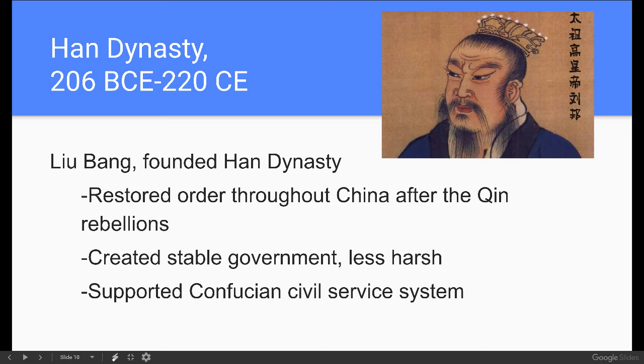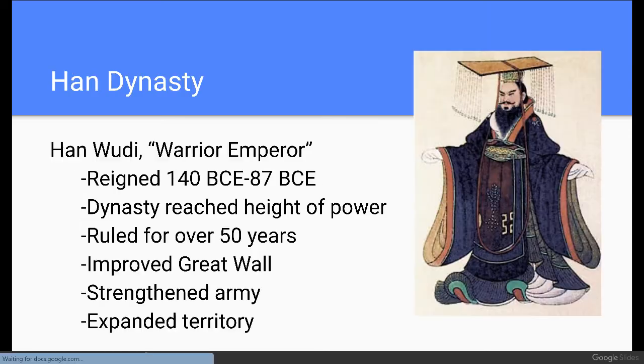Still going to be pretty strict, but we're not going to see as much adherence to legalism. He's actually going to support Confucianism in certain aspects of the government, namely in his civil service system, promoting education and merit-based positions for people in his government. So that's going to be a bit of a change here for us for the Han dynasty.